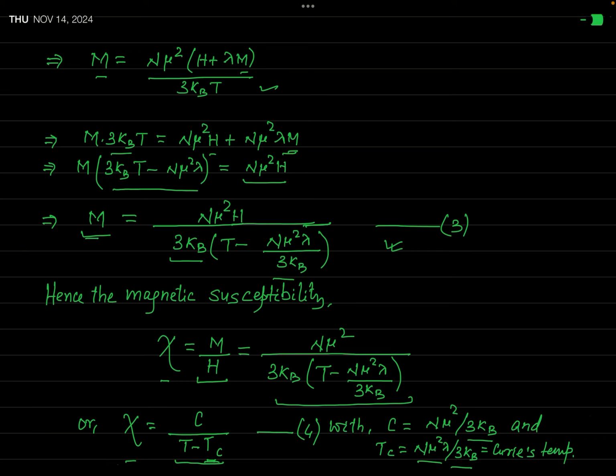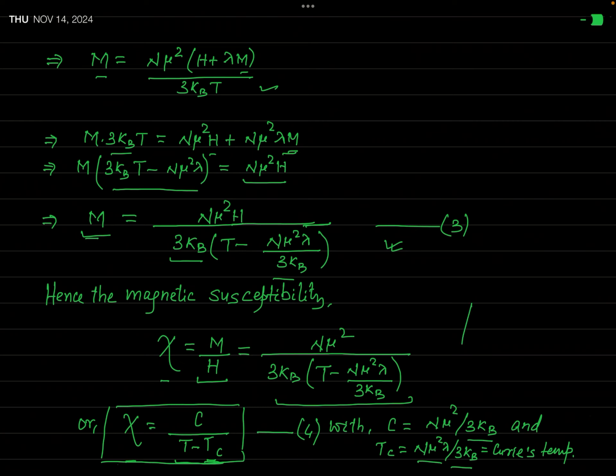It will have a different value for different materials. Okay, so this is a constant for a particular material. For different materials its value will be different. Okay, actually this equation 4 is known as the Curie-Weiss law. This is called the Curie-Weiss law.